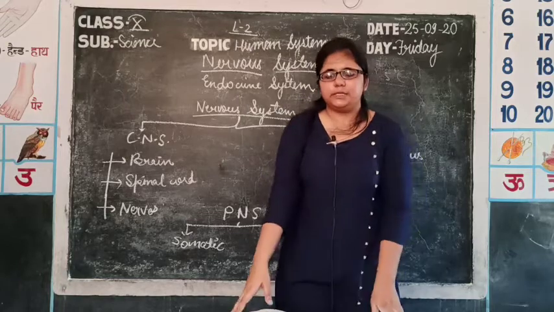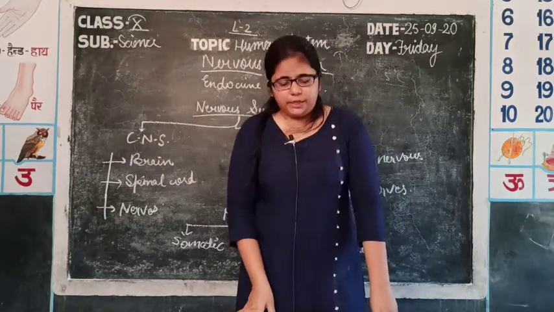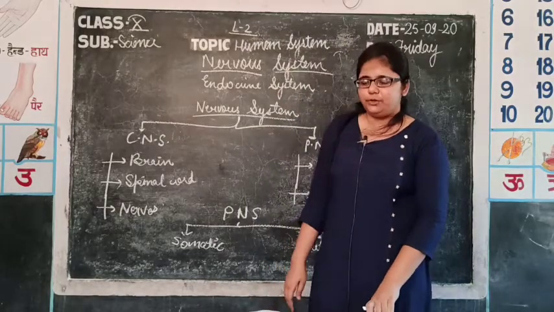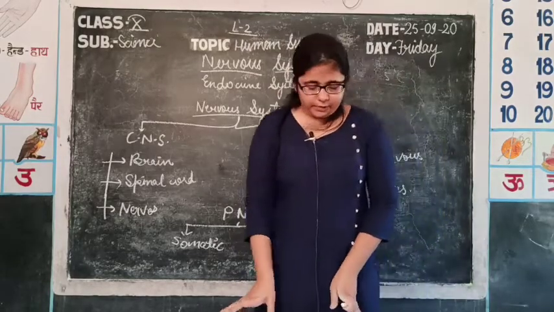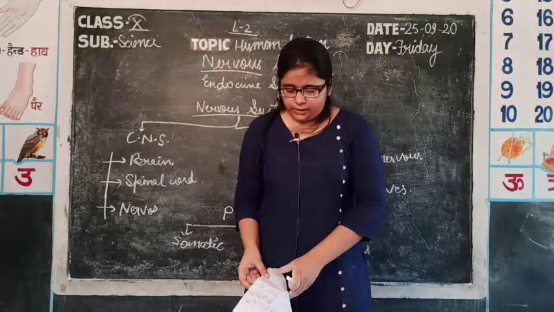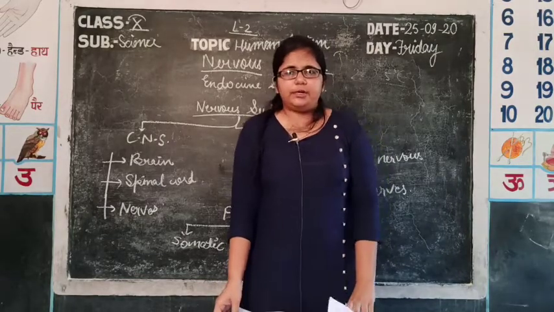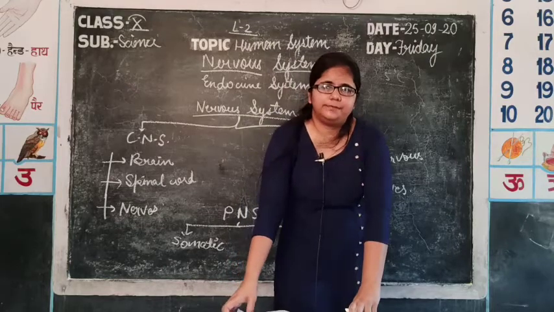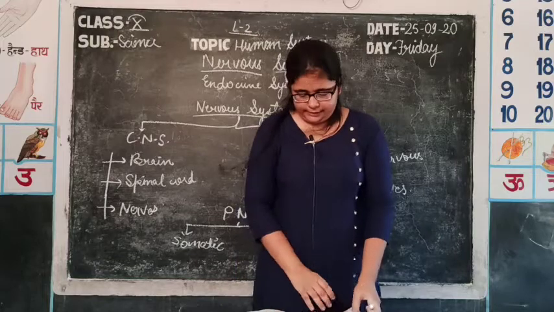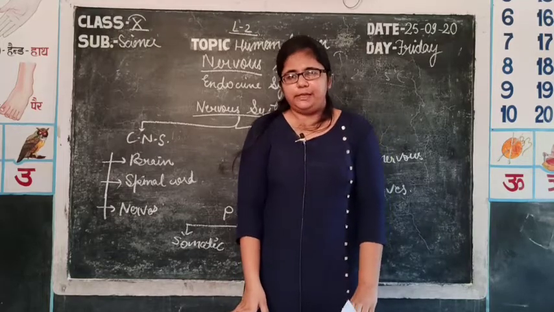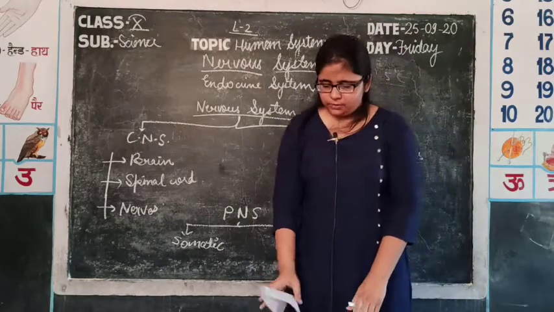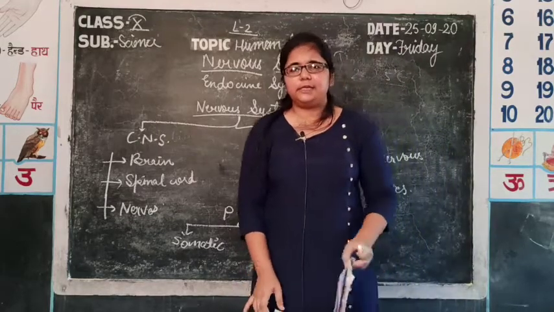In today's class we have mainly discussed the reproductive system and an introductory part of the classification of the nervous system. In the reproductive system, we have studied the importance of reproduction, the male and female reproductive systems, and the various organs involved in the passage of the male gamete, that is sperms, and the female gamete, that is ova. And in the next class we will discuss the brain.